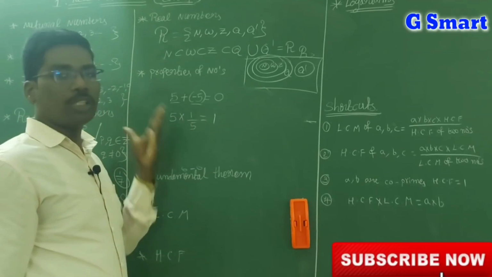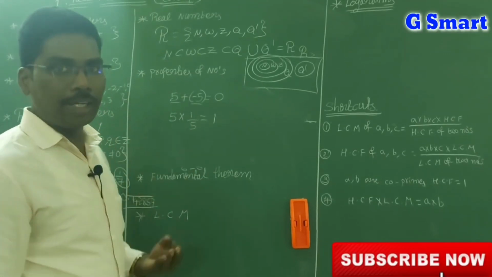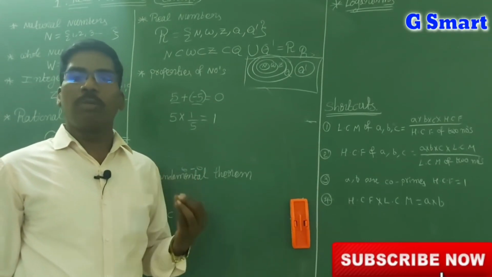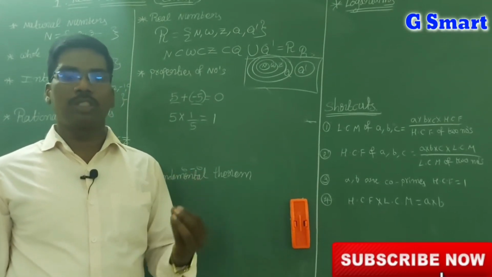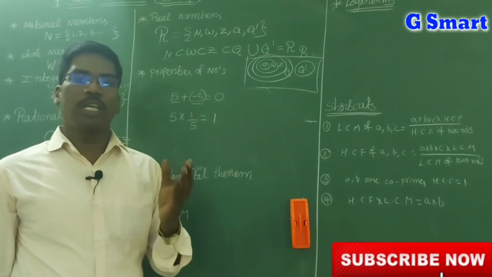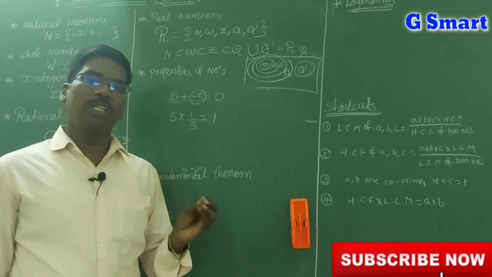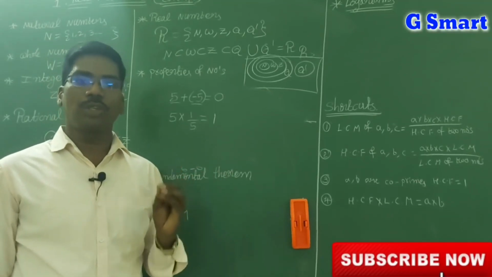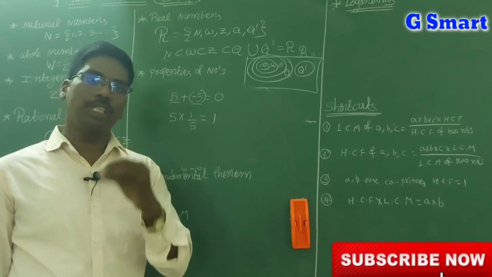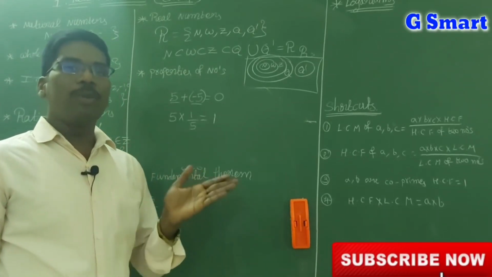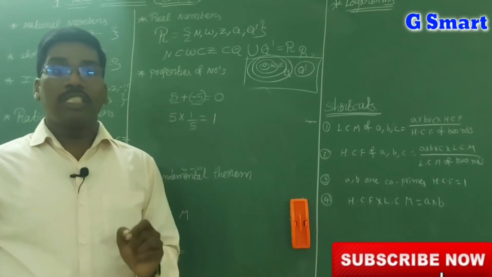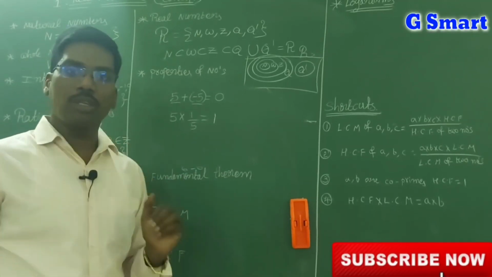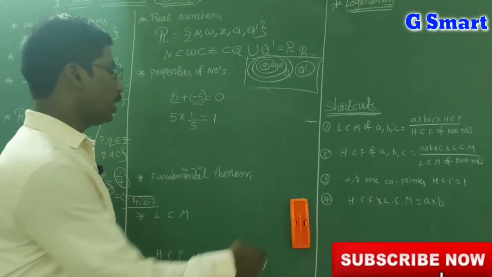So like this, these properties are there: closure law, associative law, identity law, commutative law and inverse law. These 5 properties are very important. So remember, a into b is equal to c, a plus b is equal to c, that is closure law. A plus b is equal to b plus a, that is called commutative law. A into b is equal to b into a, that is also commutative law. A plus b plus c is equal to a plus b plus c, associative law. A into b into c is equal to a into b into c, associative law under multiplication. A plus 0 is equal to a and a into 1 is equal to a, that is called identity law. A plus minus a is equal to 0 and a into 1 by a is equal to 1, that is called inverse law. So like this we know very well.